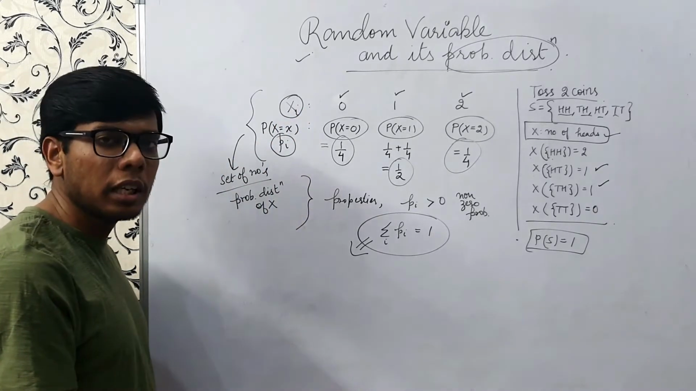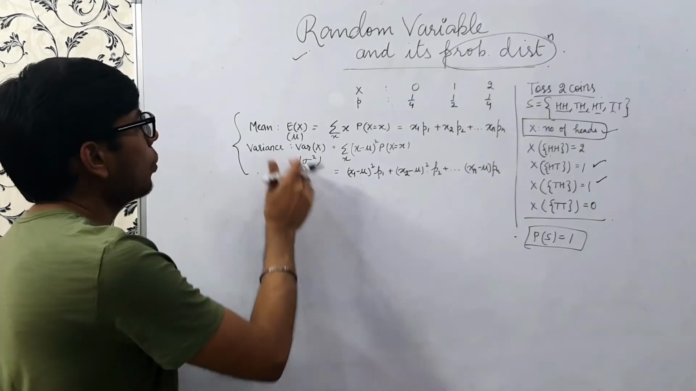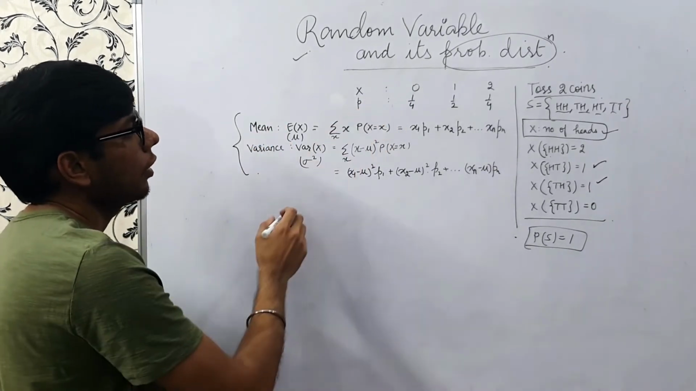So now we'll define the mean and the variance of a random variable. Now we'll learn about the mean and variance of a random variable.